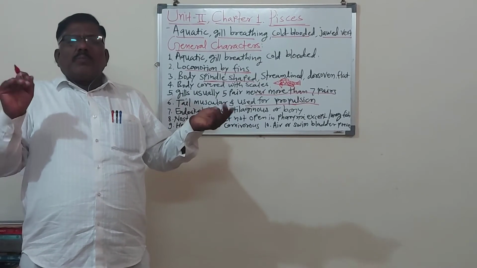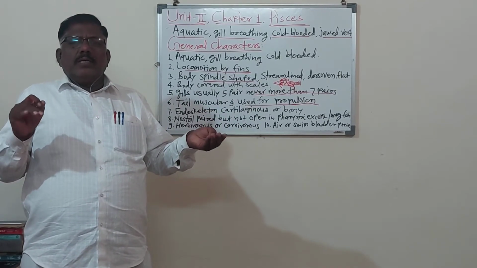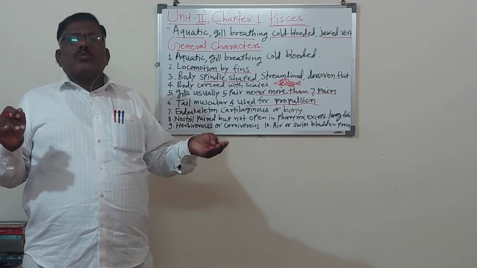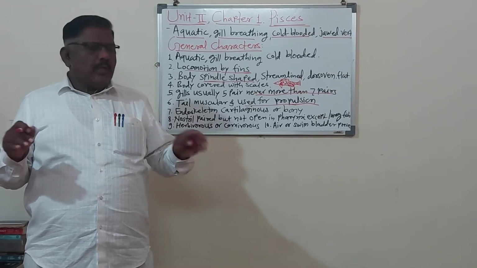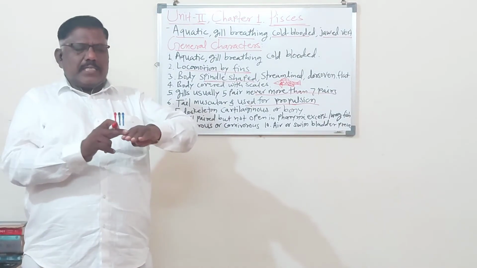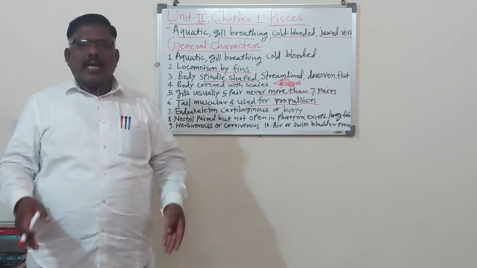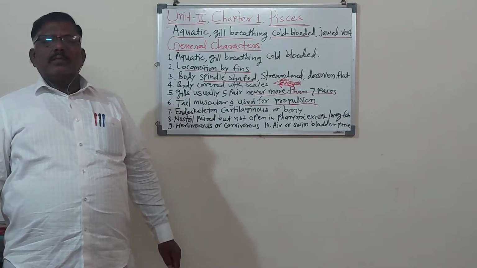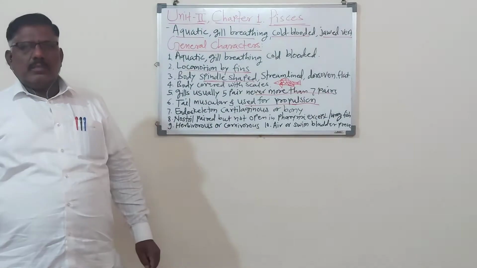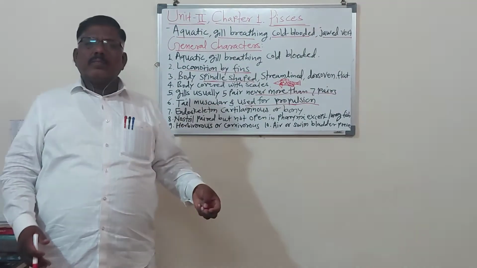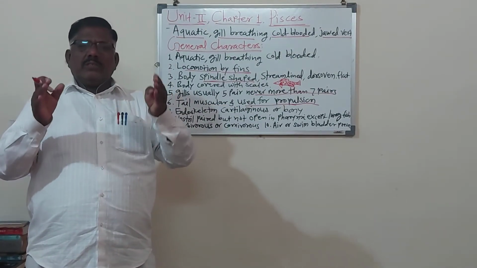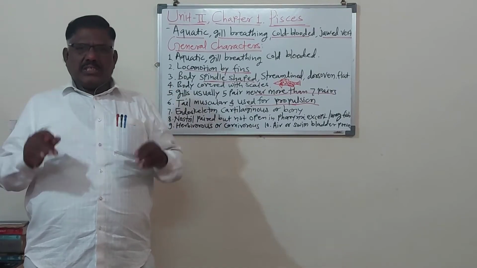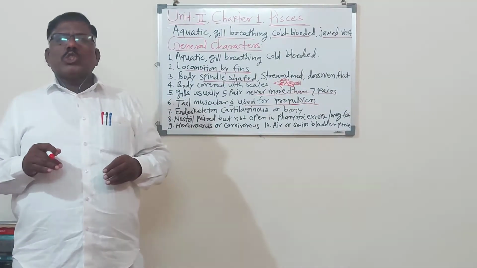And if a part of the skeleton is coming outside, that is called the exoskeleton. Our nails of the hands and legs, that is exoskeleton. In Pisces, the fins and the scales are the exoskeleton.